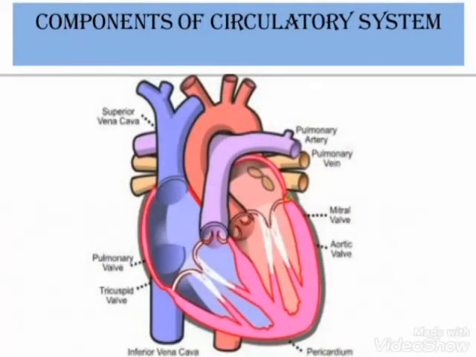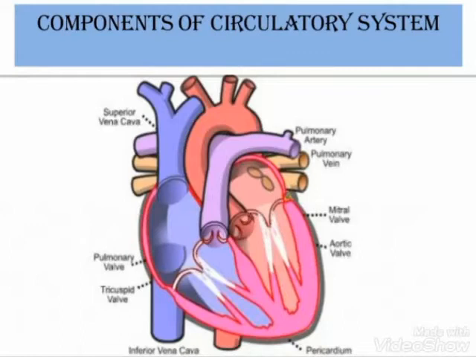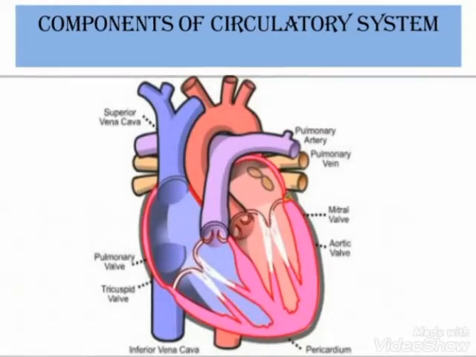Now, components of circulatory system. The major components that make up the circulatory system in humans are the heart, blood, and blood vessels. Let's discuss the first component, that is heart. Heart is the major organ in the circulatory system whose job is to pump blood at regular interval, causing it to move throughout the body. The pumping of the heart produces the heartbeat. The heart of an adult person beats about 72 times in a minute. The heartbeat can be measured by placing finger at the wrist or neck.